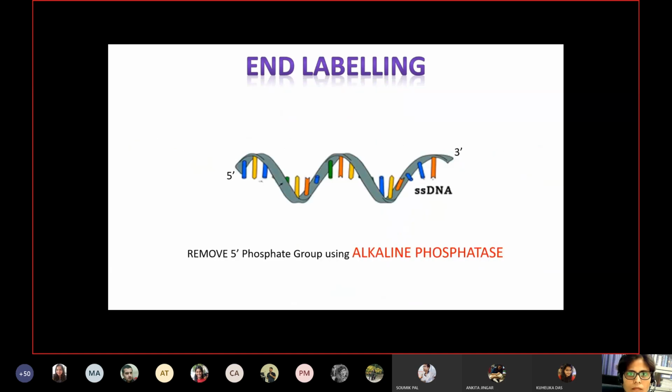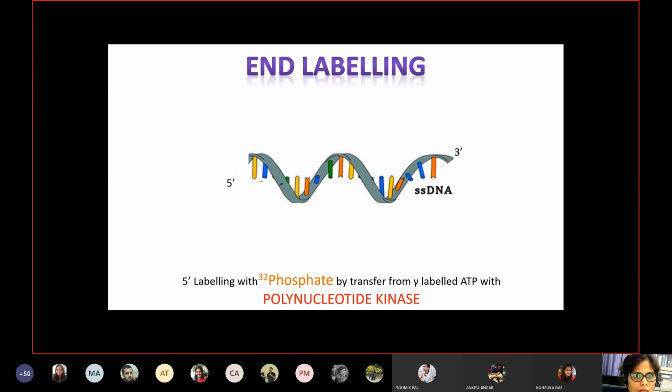Any one of these 2 bands can be cut out and eluted to obtain the single-stranded DNA. We need to label either end, that is either the 5' end or the 3' end. Here we will see 5' end labeling. To add a label, we first need to get rid of the 5' phosphate group. Thus, we use the enzyme alkaline phosphatase, which cleaves the 5' phosphate group, creating a free 5' OH site where a new labeled phosphate can be attached. We label all the single-stranded DNA with the 32P radiolabel.